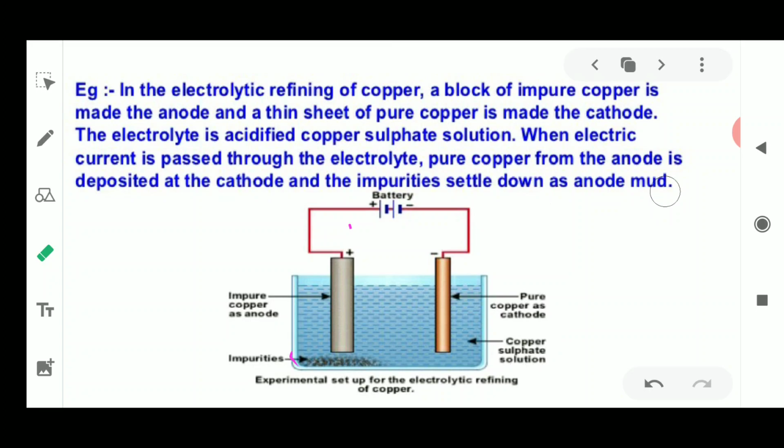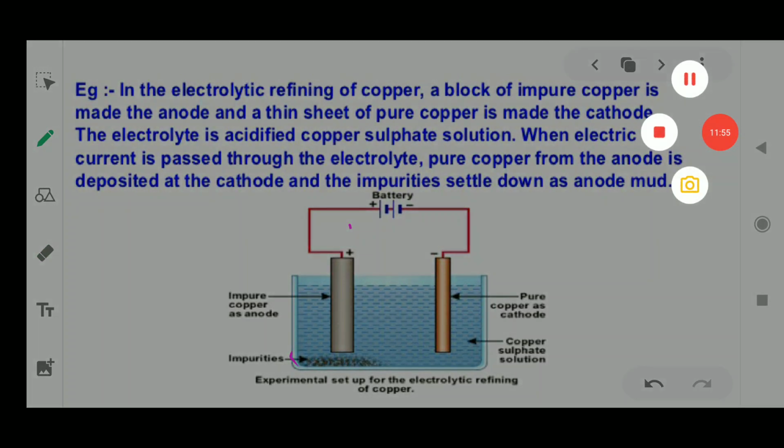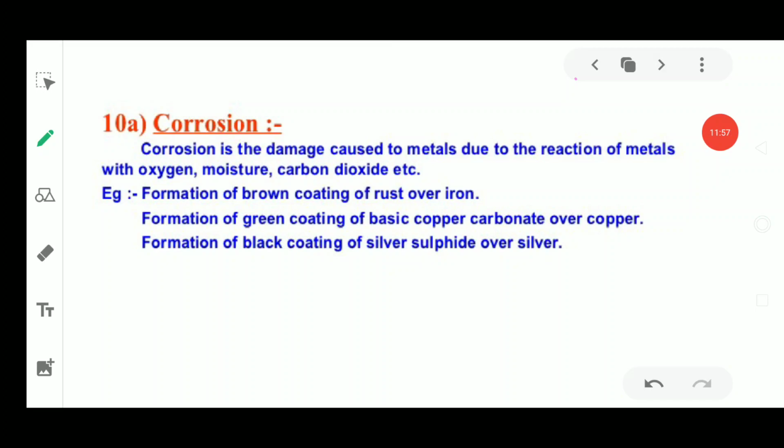I hope you all have understood this also, and similarly we are going to repeat these same steps with other metals which are to be refined. Now, next, the part which is left is corrosion. What is this word corrosion? We have also studied this word in the very first chapter, where we studied chemical reactions and their equations.